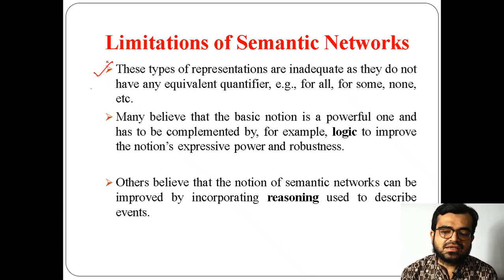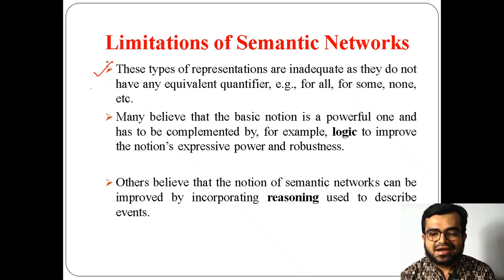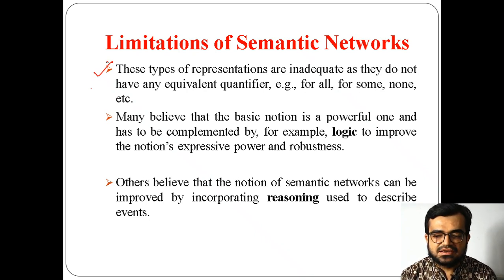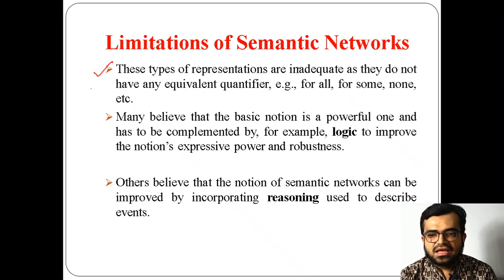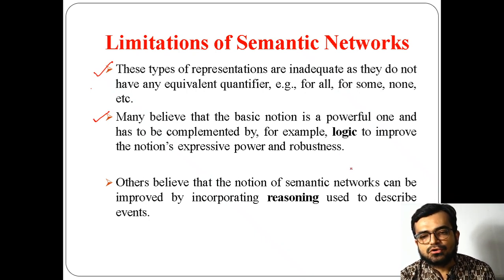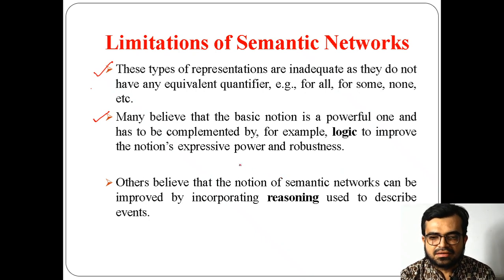I mean, if there are any facts where we are quantifying things, like using all such people or some people, there is no method to present things in that way. So that's the problem in normal semantic networks. Some people also believe there is a need to improve the logic, because if it is improved, then it can express in a more powerful way and have more robustness.